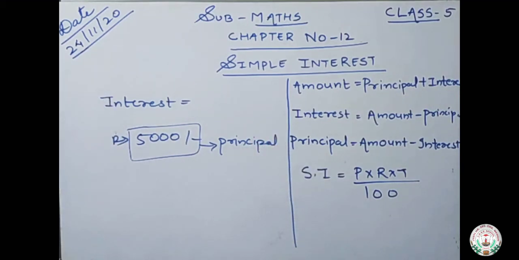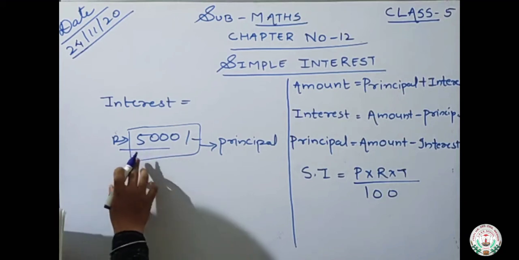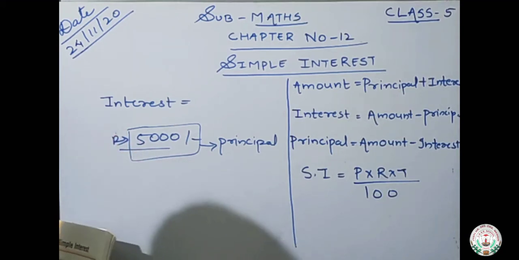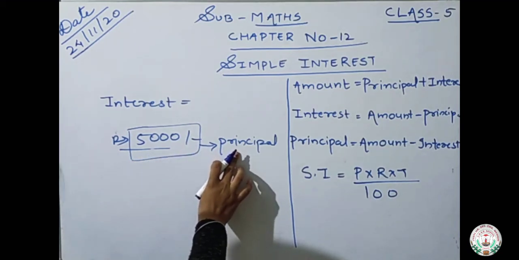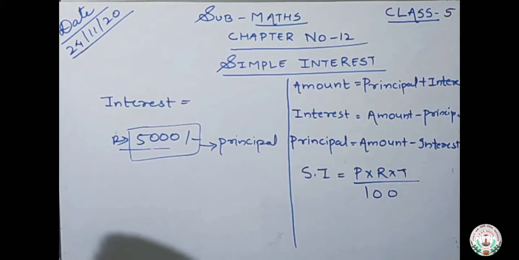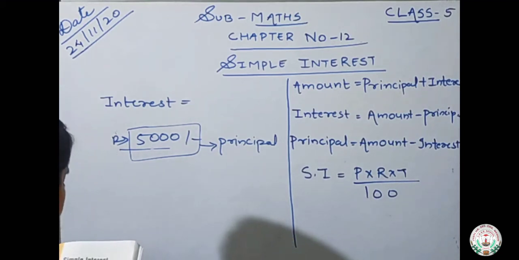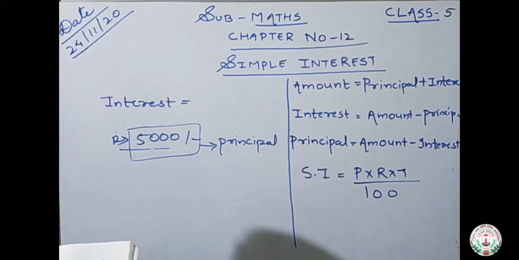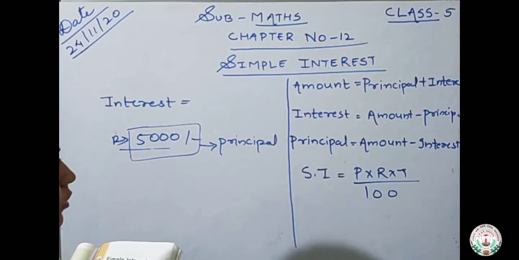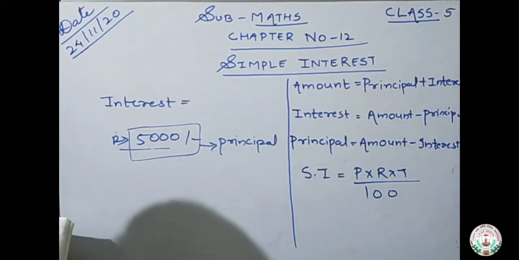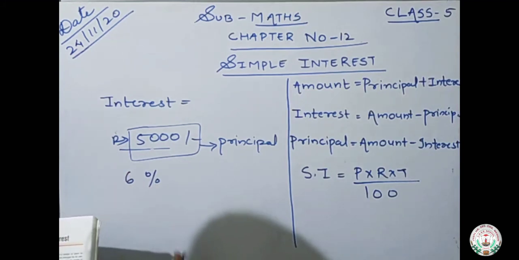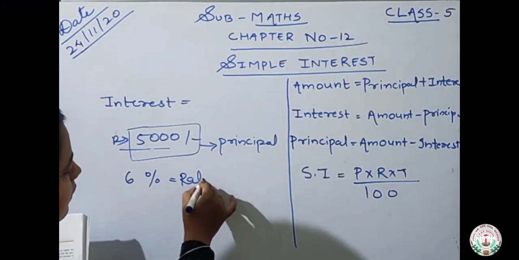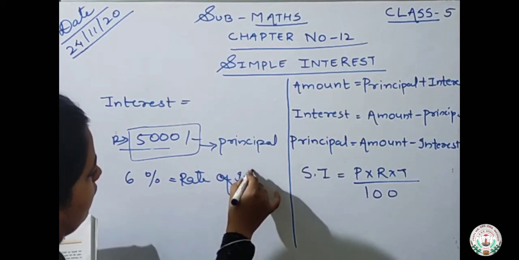Understood? Let us take an example. I have deposited 5,000 rupees in a bank. The amount I have deposited is known as principal. The interest is always paid according to an agreement, in the form of a percent of the principal for a period of 1 year, and that is called the rate of interest. So the bank will give a certain percentage, suppose 6% rate of interest.